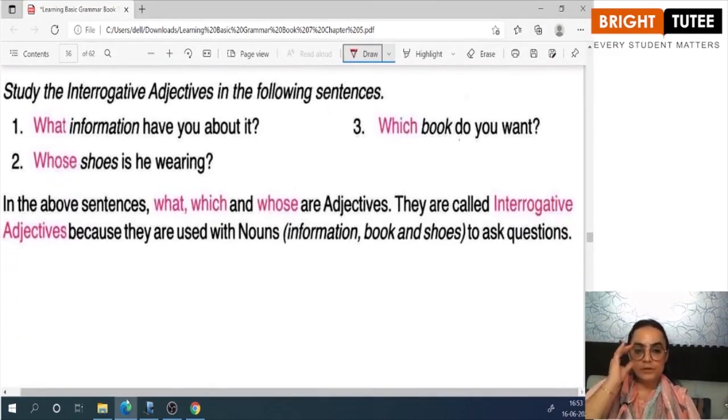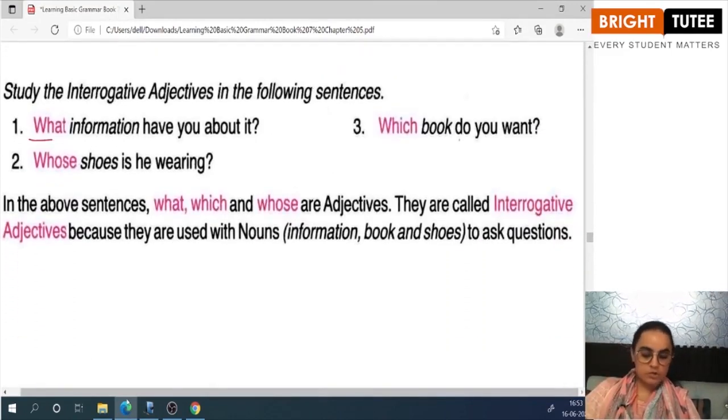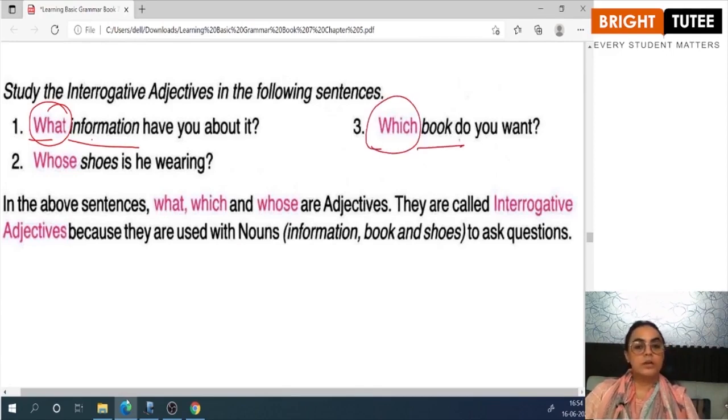For example, what information do you have? So the question word what is used with the noun information. Which book do you want? The question word which is used with the noun book. Whose shoes is he wearing? So whose, which is the question word, is used with shoes. So these question words, when used along with a noun, are interrogative adjectives.